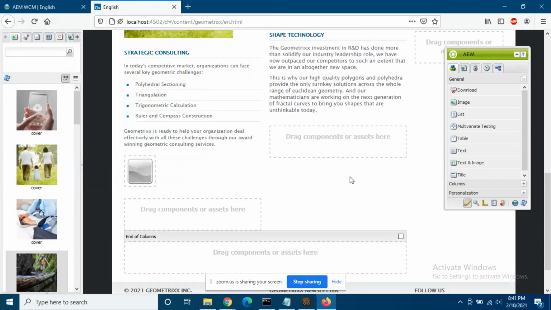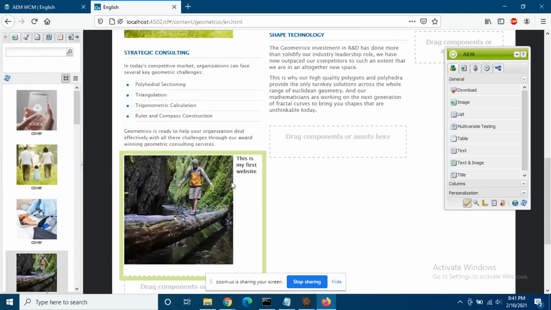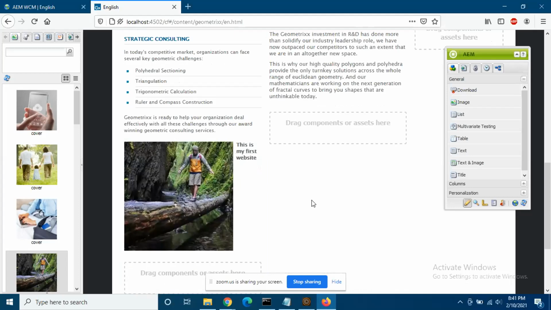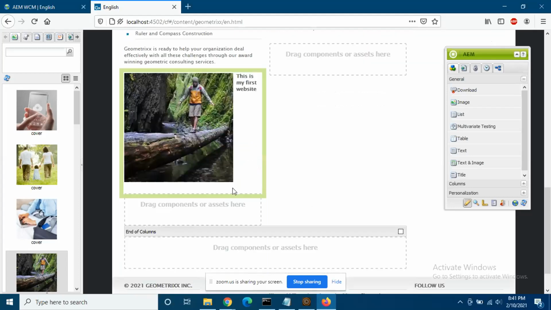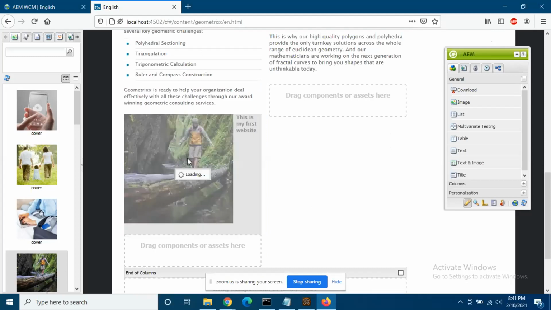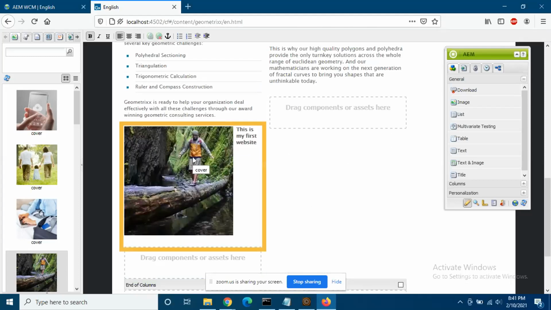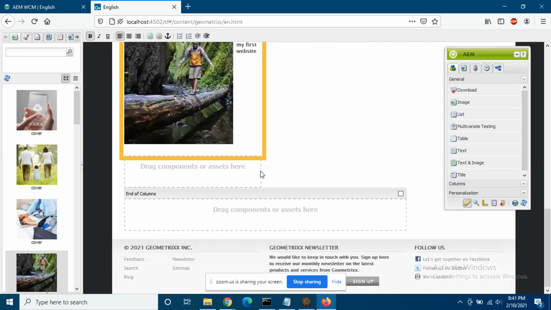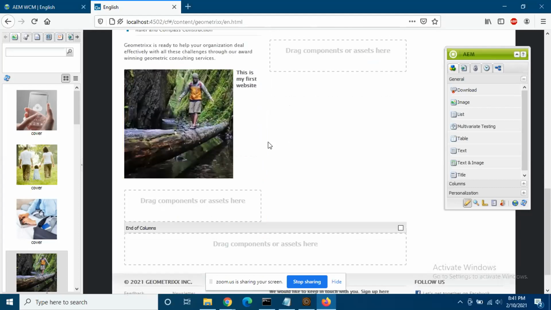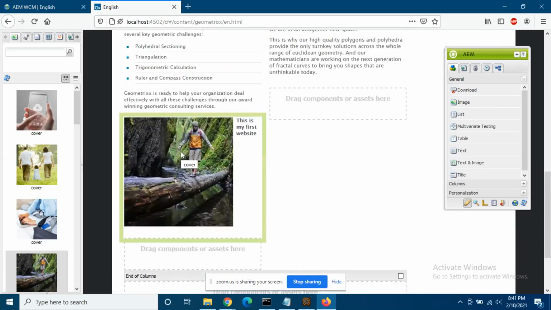Now you can crop the image. For example, you crop it. I double click on this again. I'll show you some more features. You can double click on where it says this is my first website, or you can right click and click on edit.